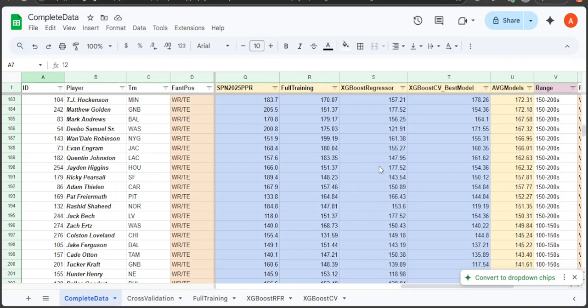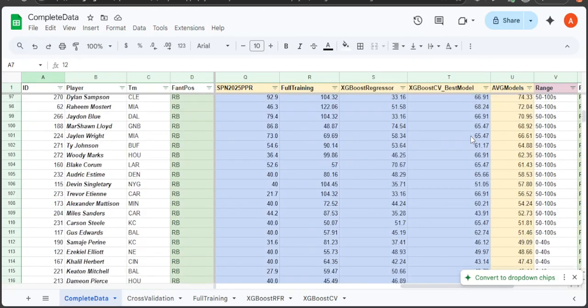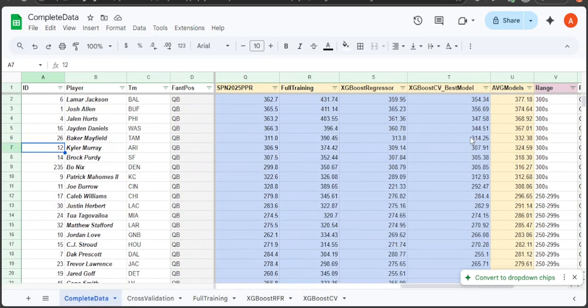It was fun making all these videos showing the random forest regressors with cross-validation, the full training, and then going into XGBoost and getting the regressor, and then the cross-validation, then the best model on top of the cross-validation. It's just fun to go through this, try to learn, and get more in-depth knowledge of machine learning, using a fun topic like fantasy football to try to understand it better.